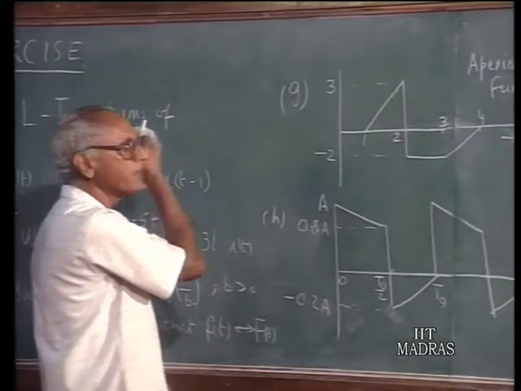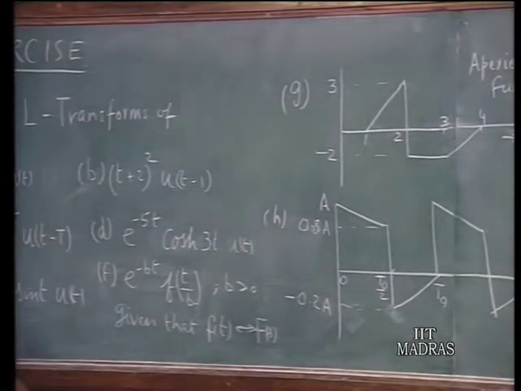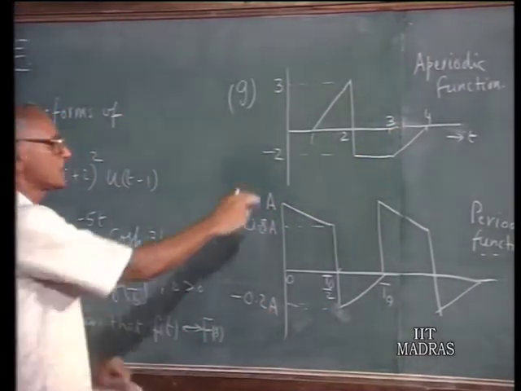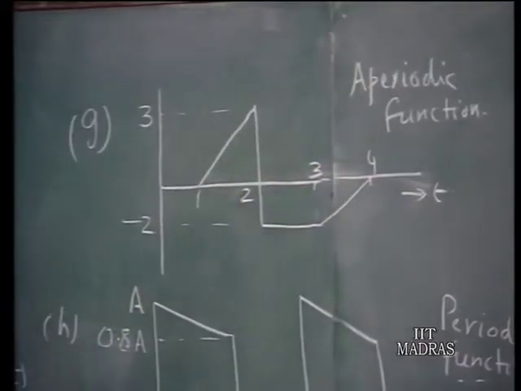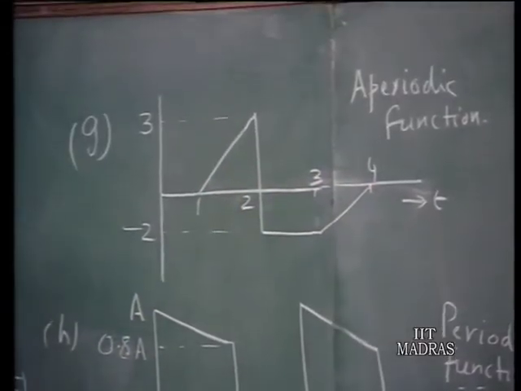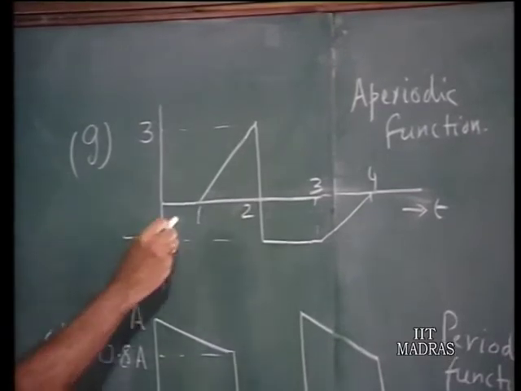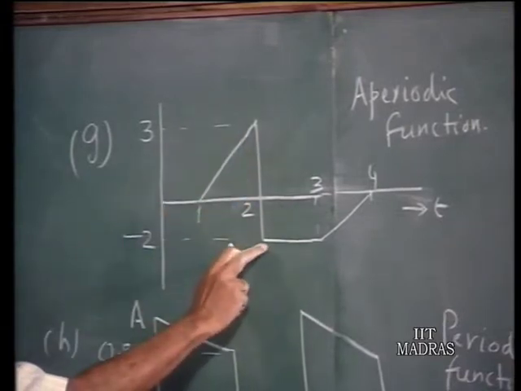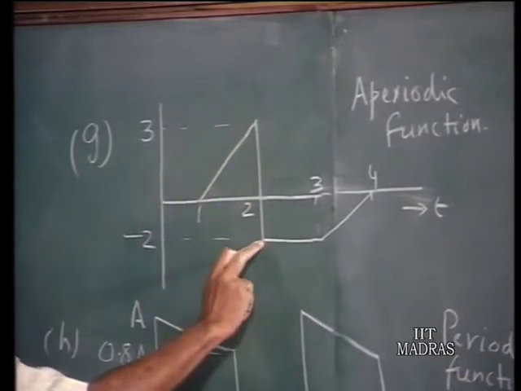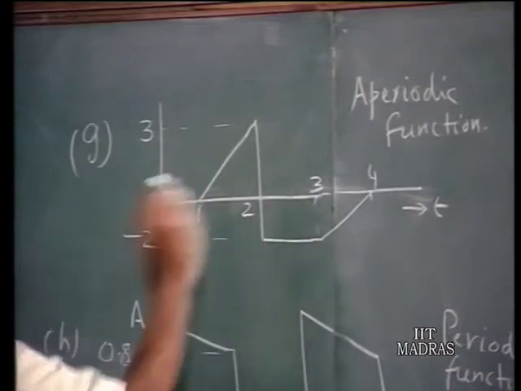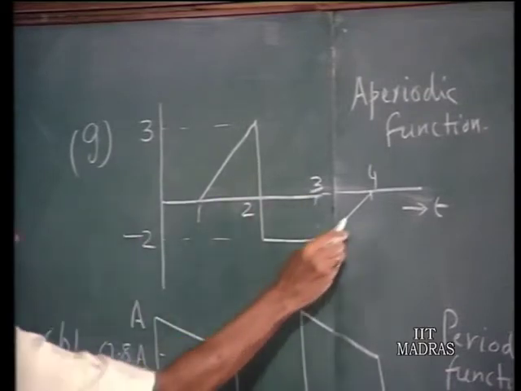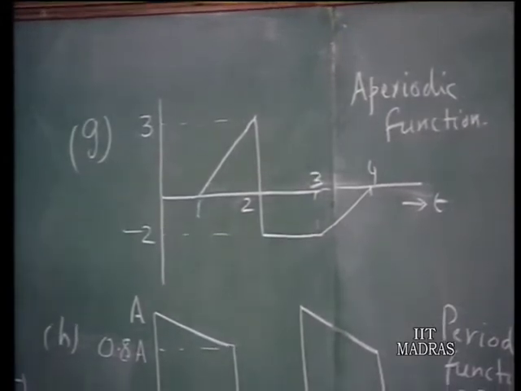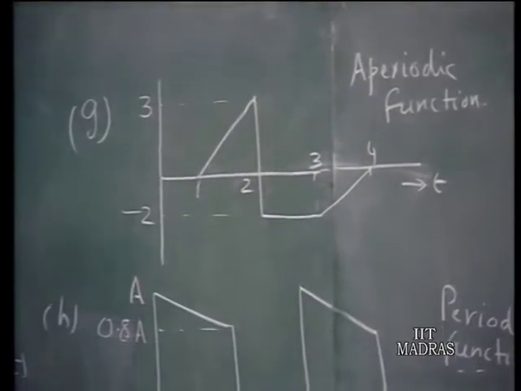Then we are given the waveforms of two time functions. One is an aperiodic function. Outside this range from t equals 1 second to 4 seconds it is 0. So within this interval t equals 1 to 4 it behaves in this manner. It linearly rises from 0 to 3 units and then climbs down to minus 2 steeply and then remains at minus 2 from 2 seconds to 3 seconds and then once again comes back to 0 at 4 and stays there for t greater than 4. So it is an aperiodic function described in this manner.